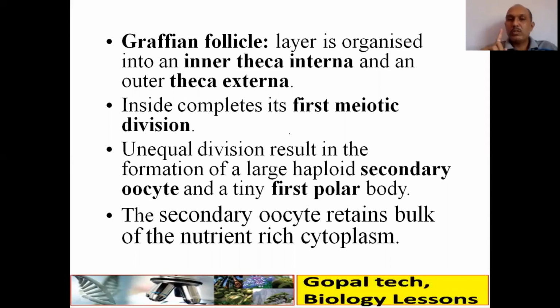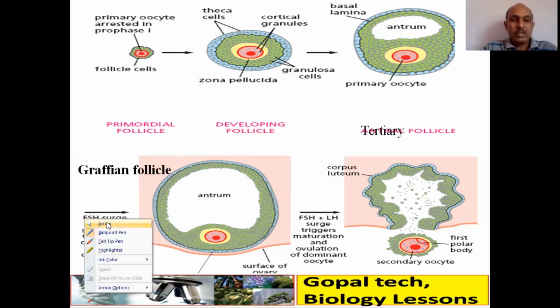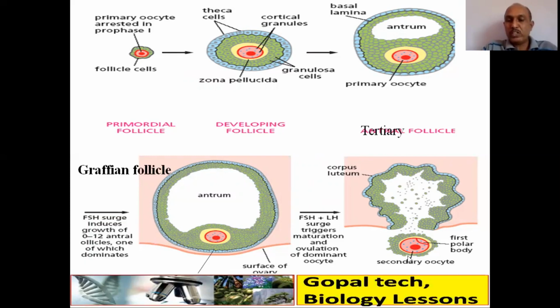in the polar body. Okay, now you can see here the primary follicle. Now the follicles are surrounded. See here granulosa, theca cells, cortical granules, zona pellucida, then here the antrum. So this is how the primary oocyte is there inside, but this is now called a tertiary follicle. Now see, the mature follicle has a large antrum and here the secondary oocyte. So this is how the differentiation takes place here. Then here ovulation takes place.